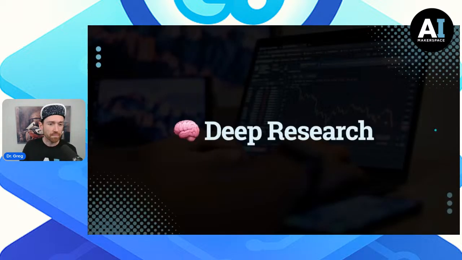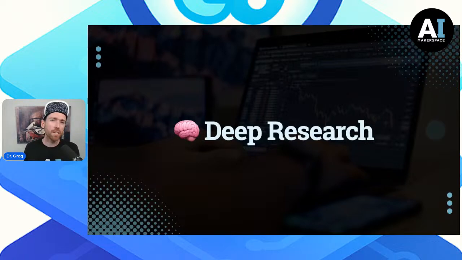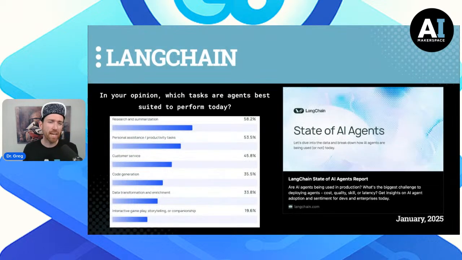2025. So deep research, I mean, one of the things that's so important to understand about the deep research capability is that, even in January of this year, when LangChain was studying how their customers were leveraging agents, it was really coming through often research, summarization, report generation. And this is where the industry continued to move.